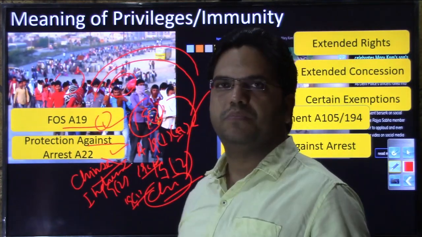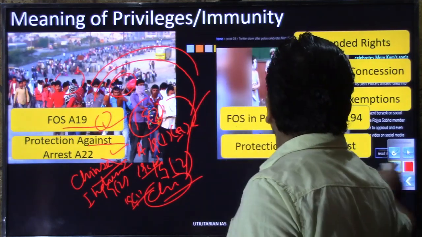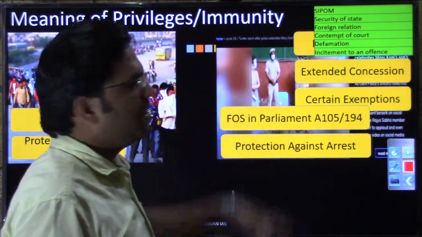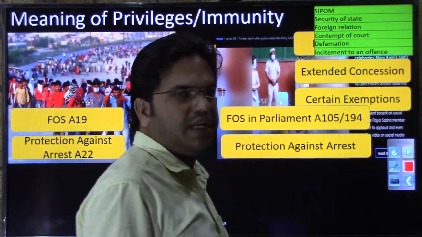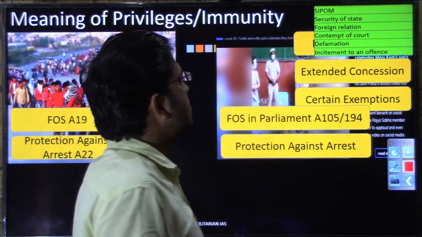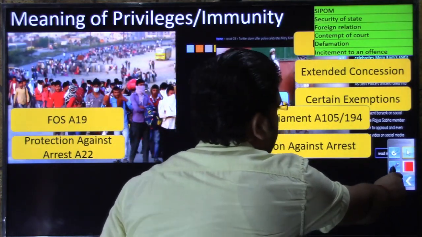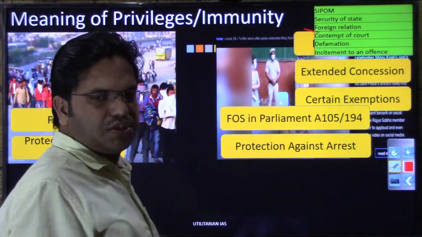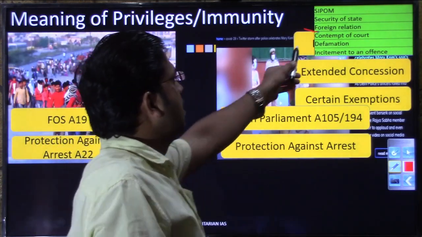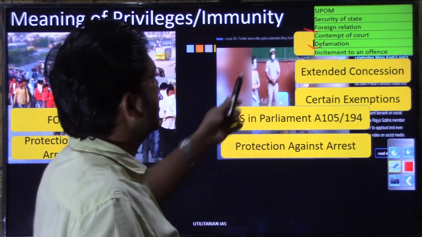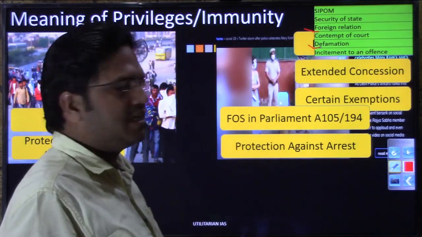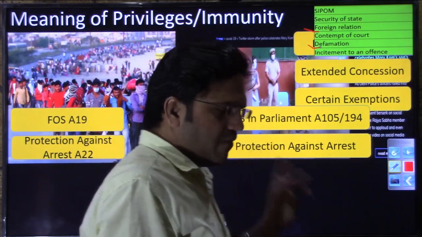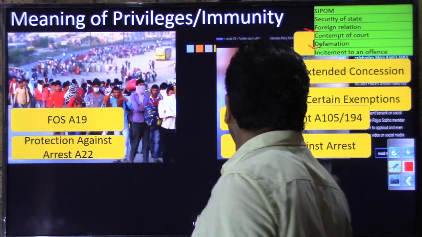Now, in 19.2 there are certain reasonable restrictions mentioned: as a citizen, your freedom of speech can be curtailed on these grounds. It can be curtailed if it is spoiling foreign relations with any country, or causing defamation, or endangering the security and integrity of the state, or questioning sovereignty, integrity, public order or morality. Freedom of speech of the normal citizen can be curtailed.